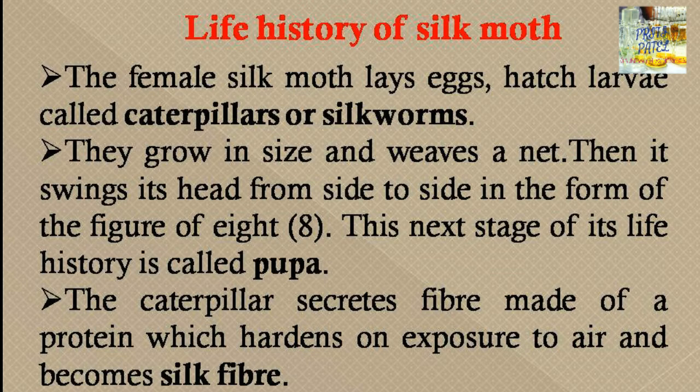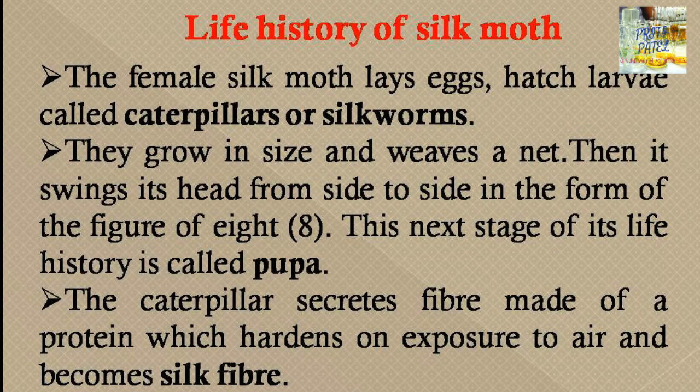The caterpillar secretes fiber made of protein. Now we will see how the silkworm actually produces silk. Okay. So silk fiber is a protein which hardens on exposure to air. When it is exposed to air, it becomes hard and becomes silk fiber.